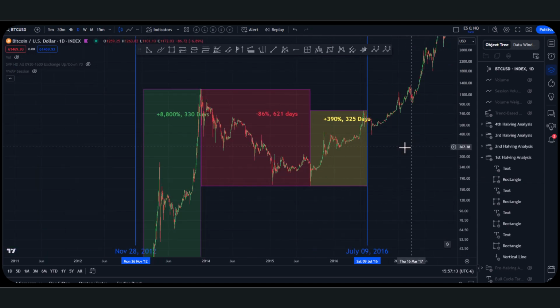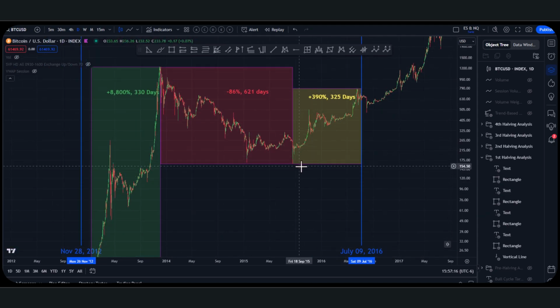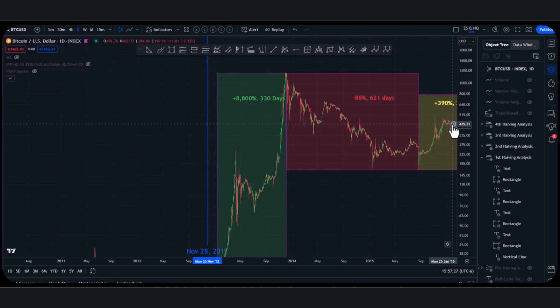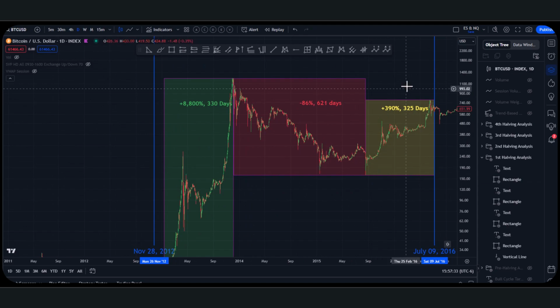But I call it price discovery because at this point, even though we're in a bull market, in hindsight, a lot of people are still speculating, right? Up to this point, a lot of bears would say, oh, this is just a healthy retracement up to further lows, right? Even all the way up to this point.